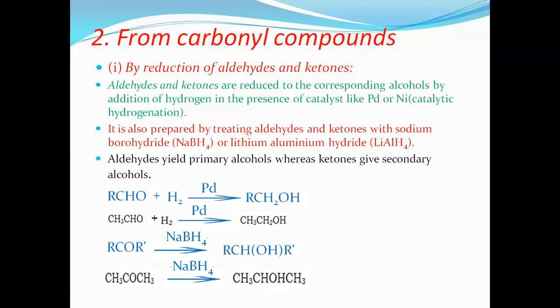This is preparation from carbonyl compounds. Students, remember that carbonyl compounds, especially aldehydes or ketones, are used for the preparation of alcohols. Either aldehydes or ketones undergo reduction, that is, addition of hydrogen in the presence of a catalyst like palladium or nickel, or sodium borohydride or lithium aluminum hydride, to give the respective alcohols. Aldehydes give primary alcohol, ketones give secondary alcohol.